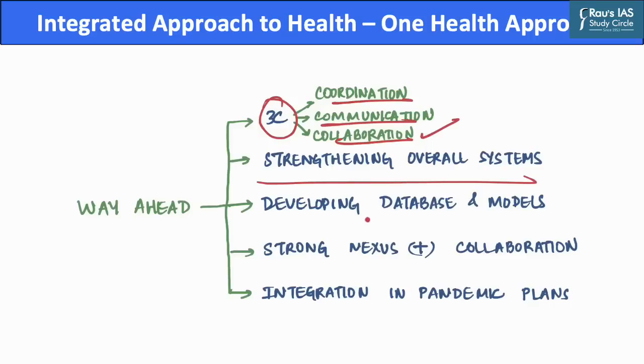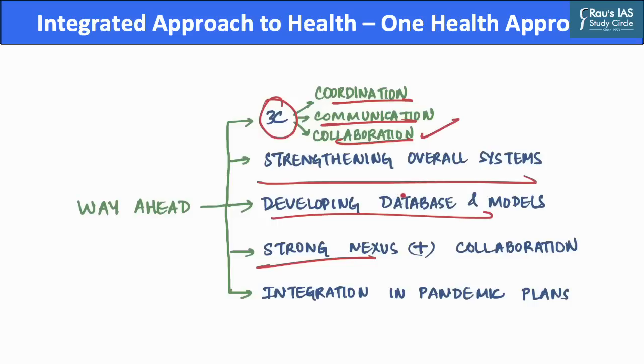Further, there's an imperative need to develop databases and models, which will help in a consolidated approach, which can further involve ecologists, field biologists, epidemiologists, and other scientists as well. Further, there's a need to develop a strong nexus between sciences, social sciences, as well as indigenous knowledge.